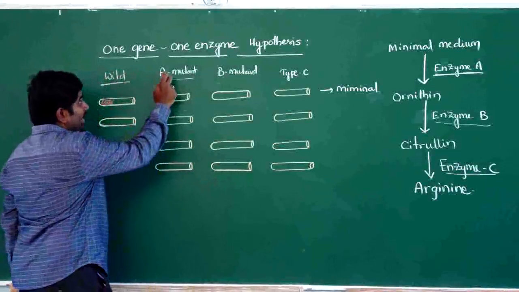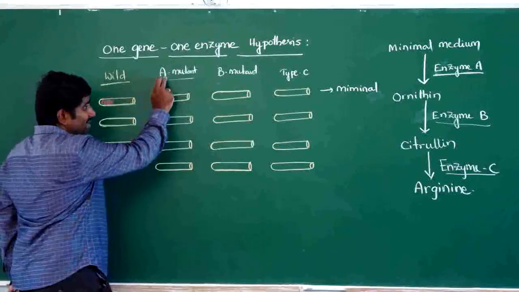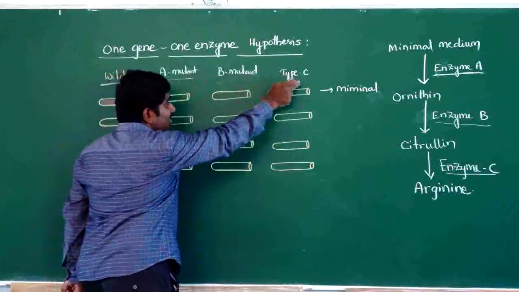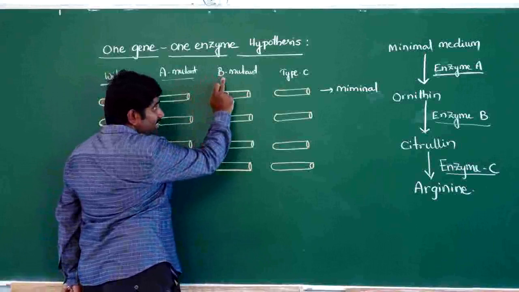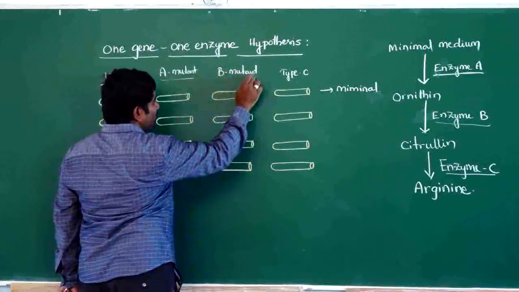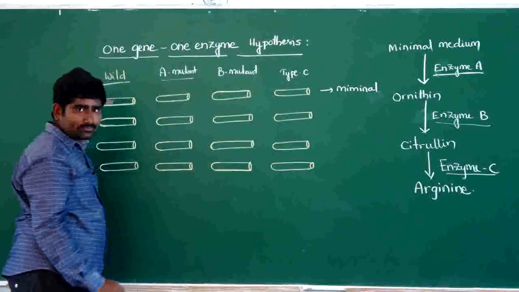But what happens in the A mutant? The A mutant doesn't have enzyme A, but it has B and C. The B mutant has a mutation in the B gene, so it doesn't have the B gene, but it has the A gene as well as the C gene.